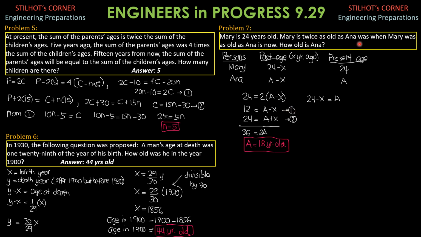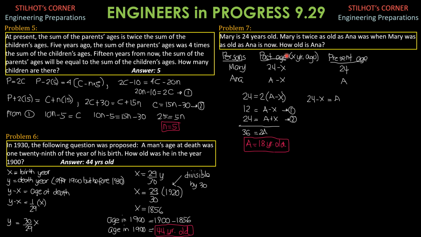Still from the second statement, Mary is twice as old as Anna was, and at that time, Mary was 24 minus X years old. Was means equals, so it refers to Mary's age X years ago, so 24 minus X is equal to, Mary was as old as Anna is now.